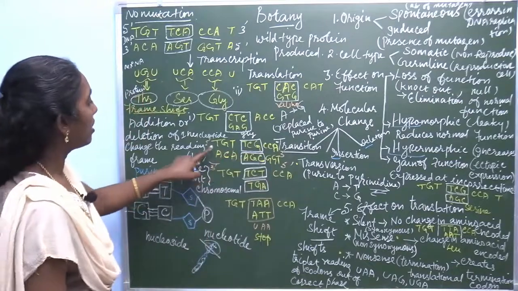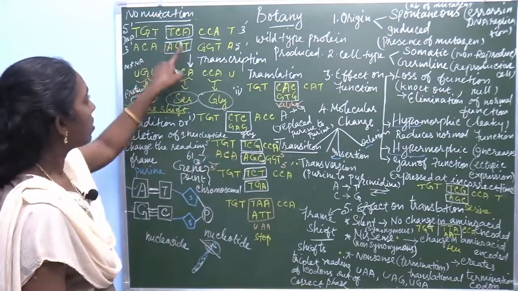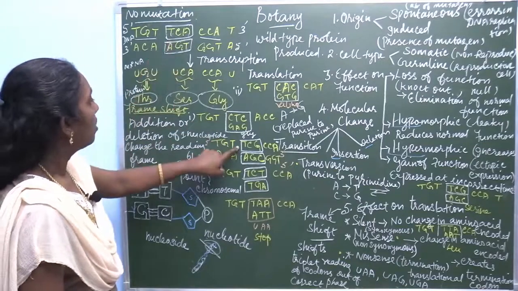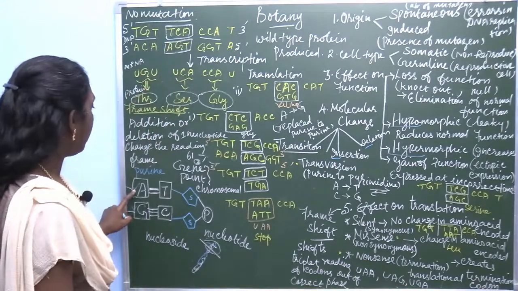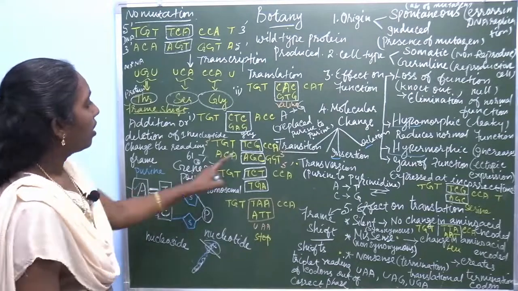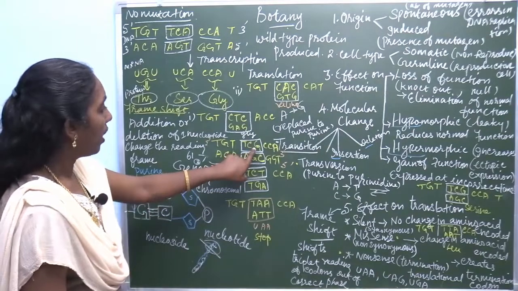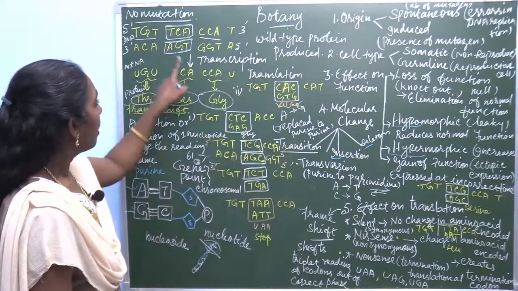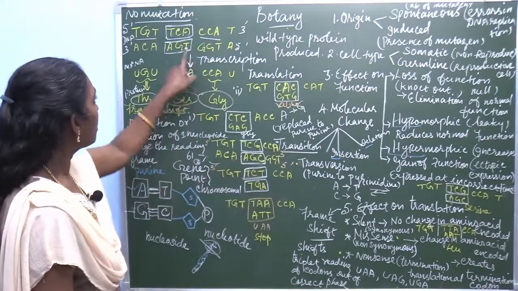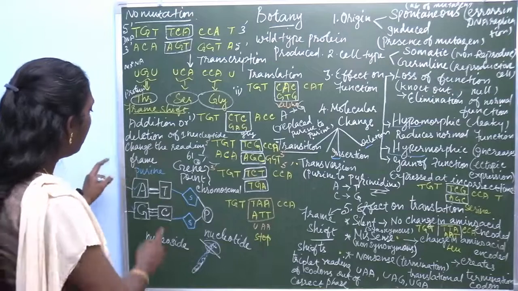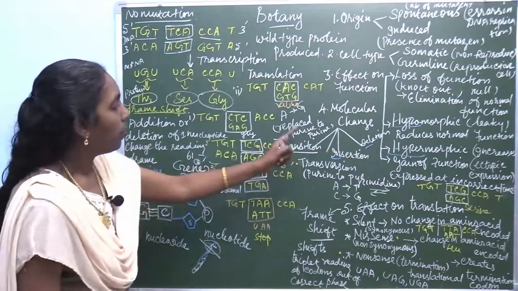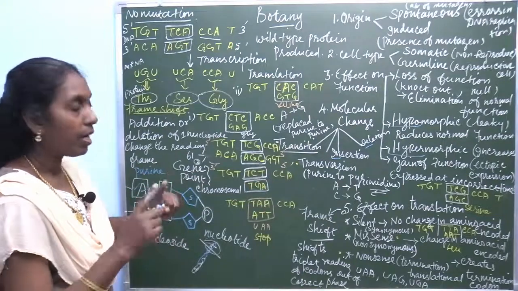First one, transition. Take this as an example. First sequence, this is the normal one: TCA. Instead of A, adenine, which is a purine, here it is guanine. So purine is replaced by purine.